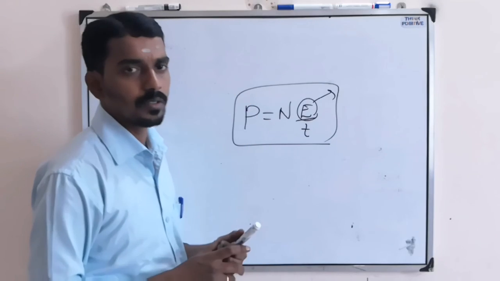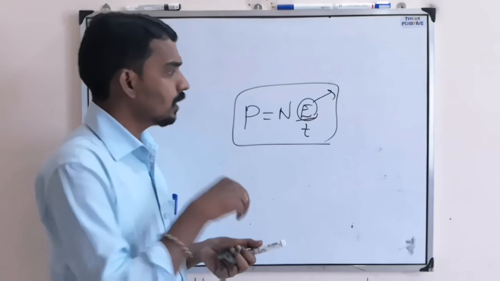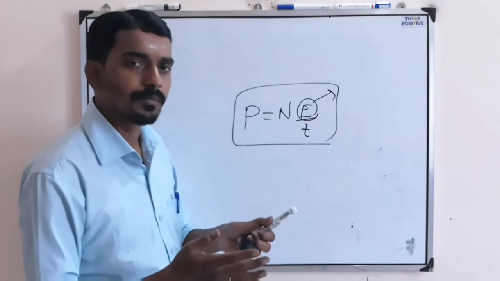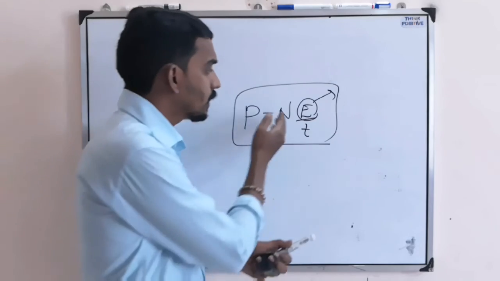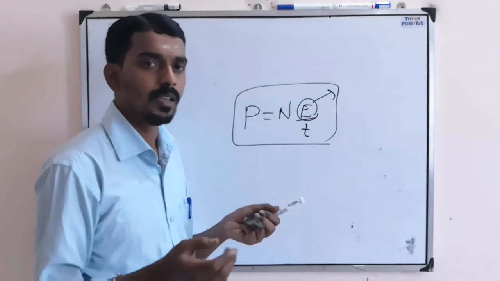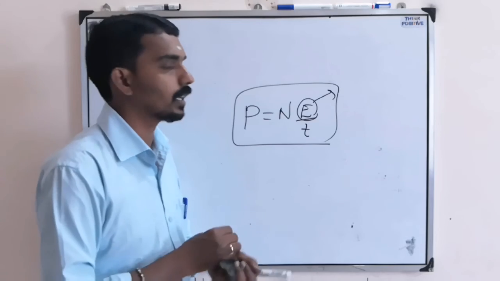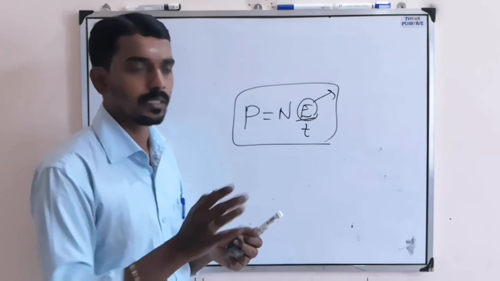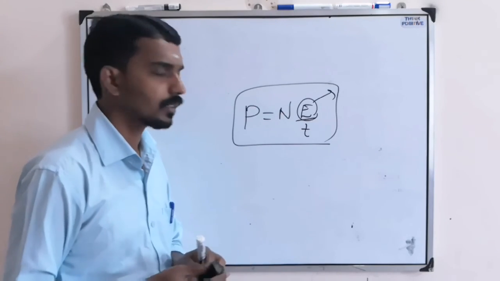If one reaction needs this much mass, then N reactions means how much mass. Such kind of questions they can ask. We will discuss 2-3 examples based on that.